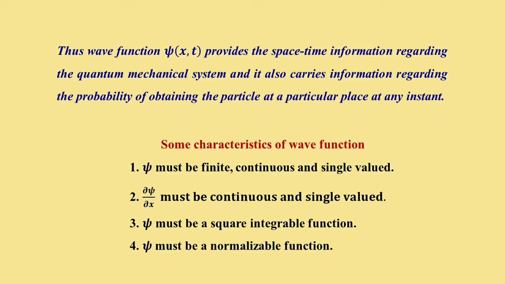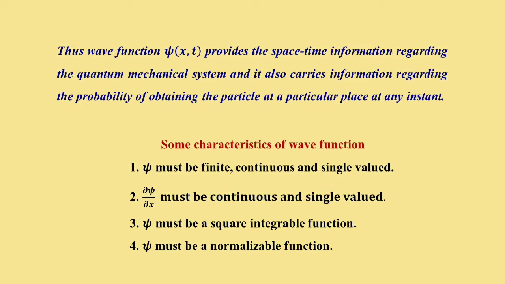Thus the wave function psi(x,t), a function of both position and time, provides us the space-time information regarding some quantum mechanical system, and it also carries the information regarding the probability of obtaining the particle at a particular place at any instant of time. So this is the importance of the wave function in quantum mechanics.